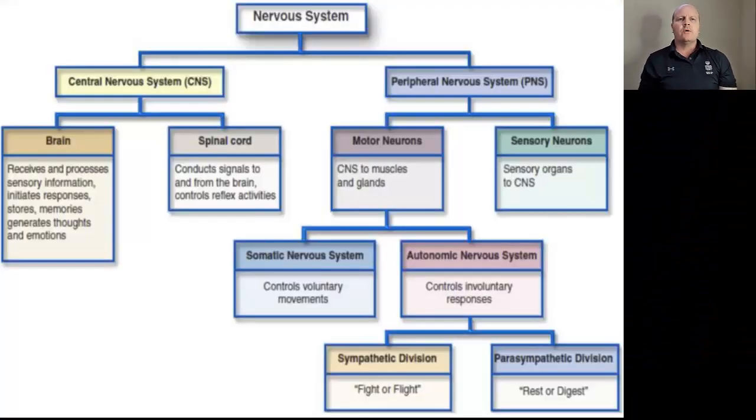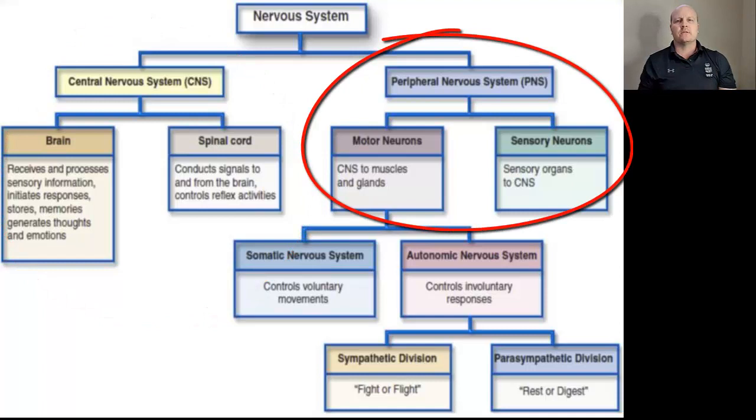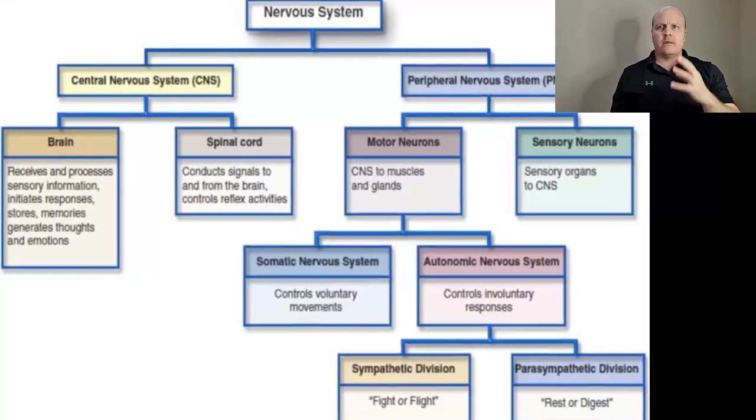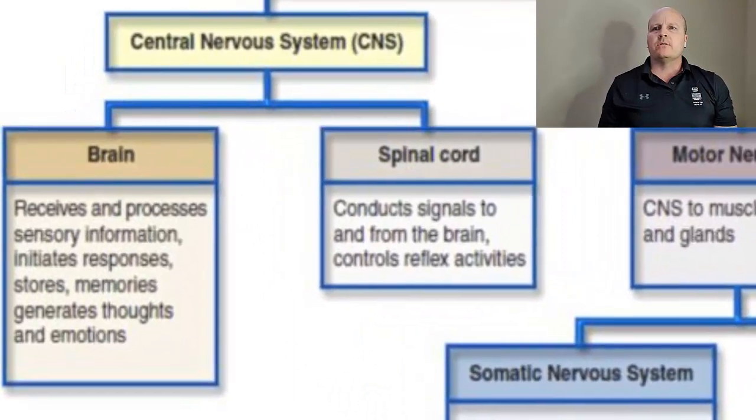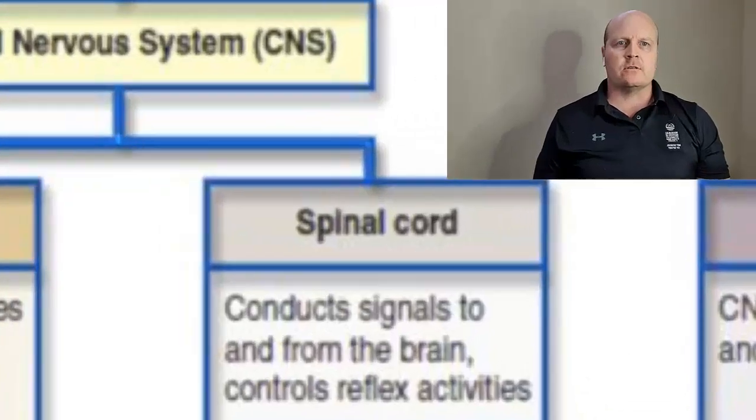So our nervous system, when we divide it into two, the first division is the central nervous system, which is our brain and our spinal cord, and our peripheral nervous system. So this is all the nerves coming out of our spinal cord and out of our brain. So our central nervous system, the brain receives and processes our sensory information. It initiates our responses, stores memories, it generates our thoughts and emotions. And our spinal cord, it conducts signals to and from the brain and controls reflex actions. So that's our central nervous system.